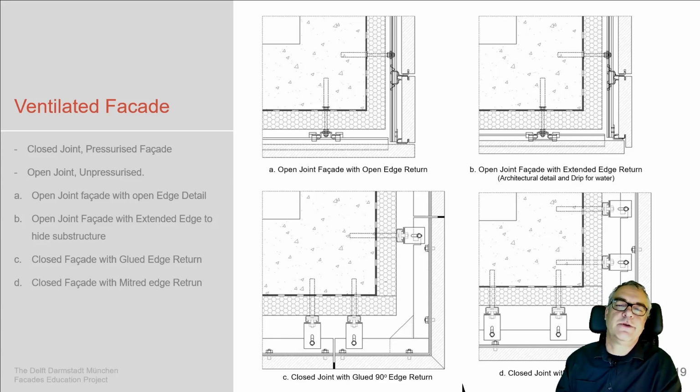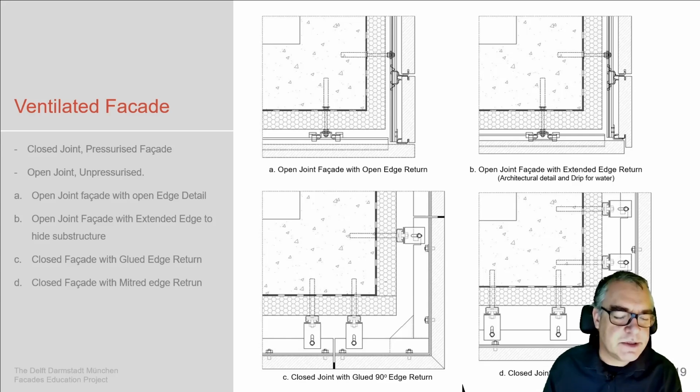So we have the one natural stone here, it's number A, one natural stone here, the other natural stone here, and then the fixing of the natural stone in position, versus the open joint with an extended edge, so that the edge of the stone appears to be more slender, versus the glued edge return, appearing as one piece of stone as an entire component being glued, having a substructure at the back to keep the stone edge in position.